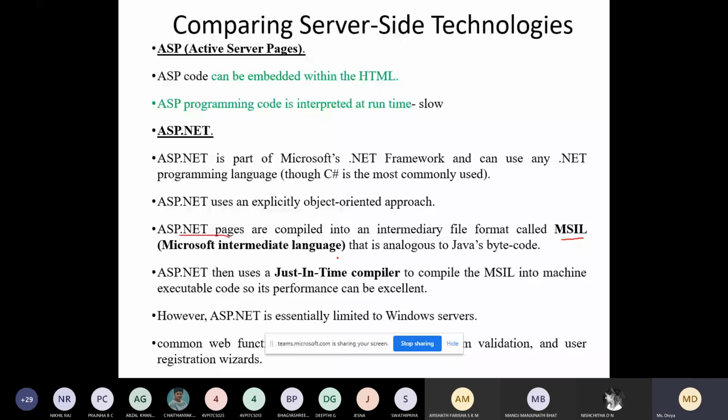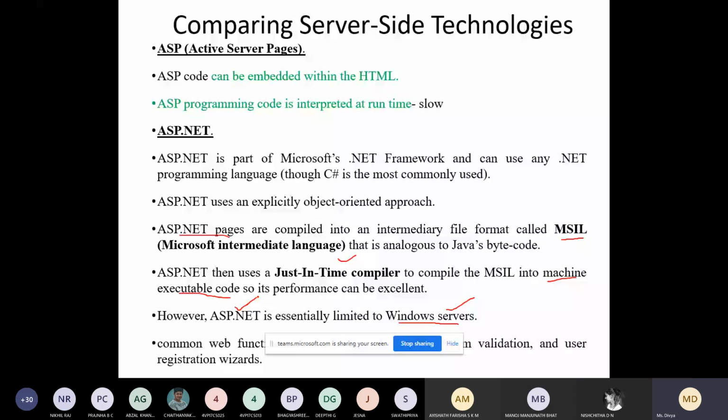into machine code. ASP.NET is essentially limited to Windows Server, so that is a drawback. You can say we cannot use the Apache server for ASP.NET. If you are developing your website using ASP.NET, you have to make use of Windows Server.